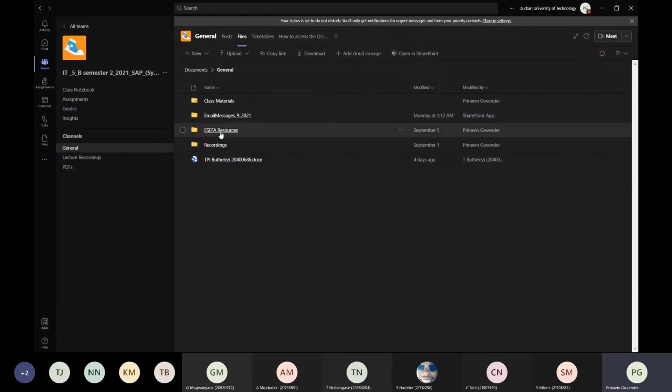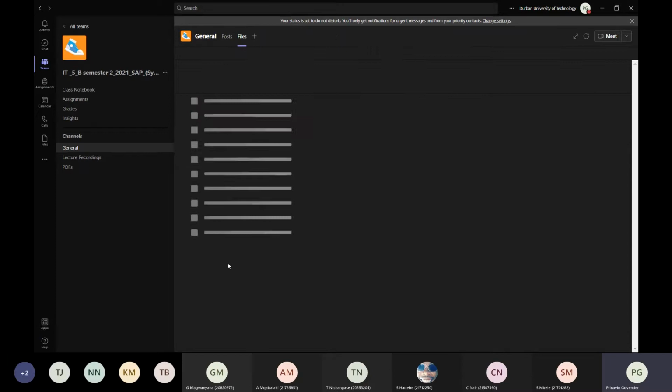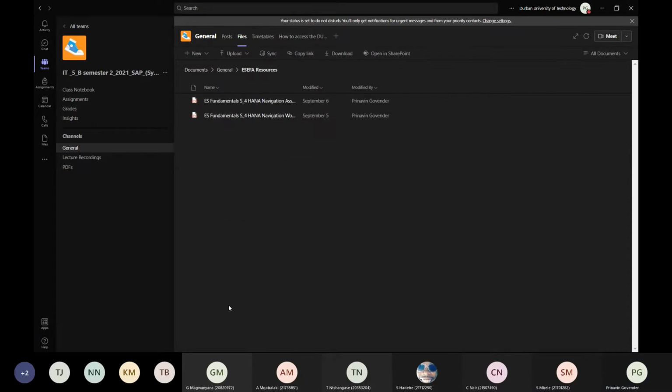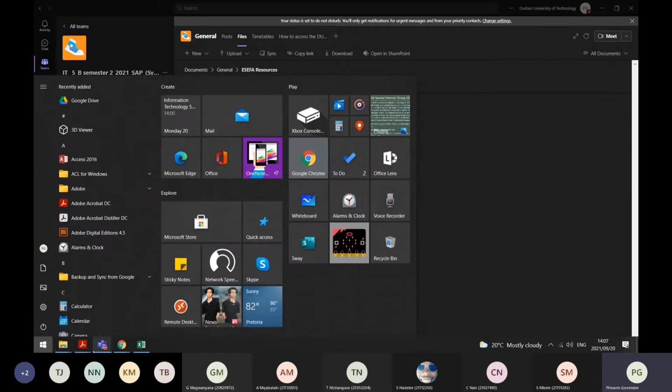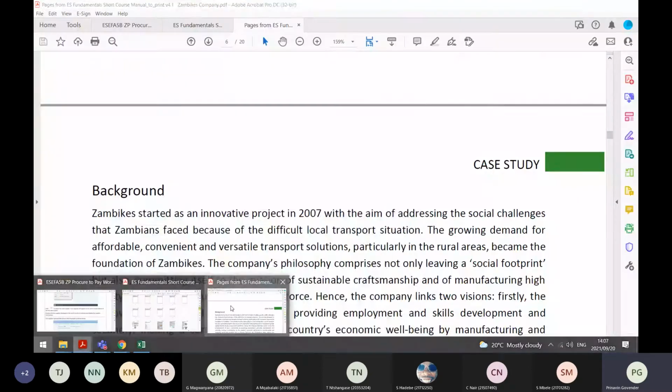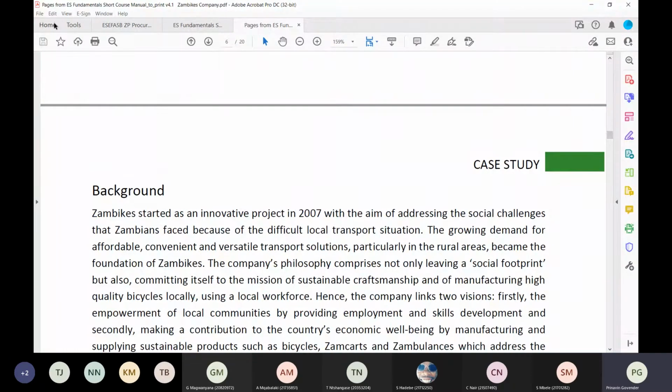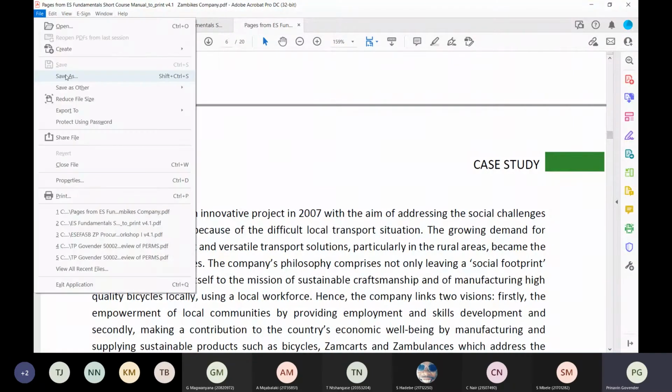It's under ISIFA Resources. If I open up ISIFA Resources, you should see ES Fundamentals, S/4HANA Navigation, ES Fundamentals Navigation, and let me go and also include today's notes. So let me go to today's notes, and I'm going to say File, Save As.